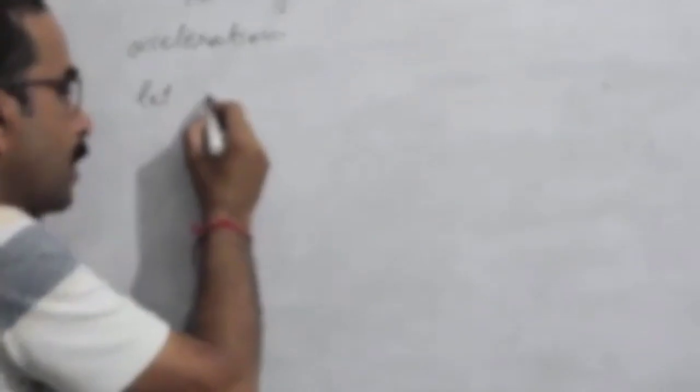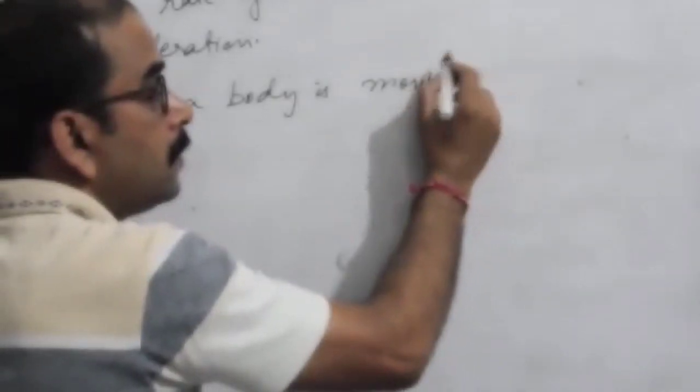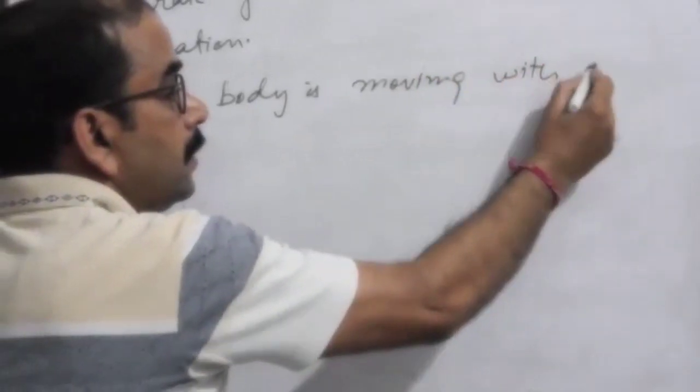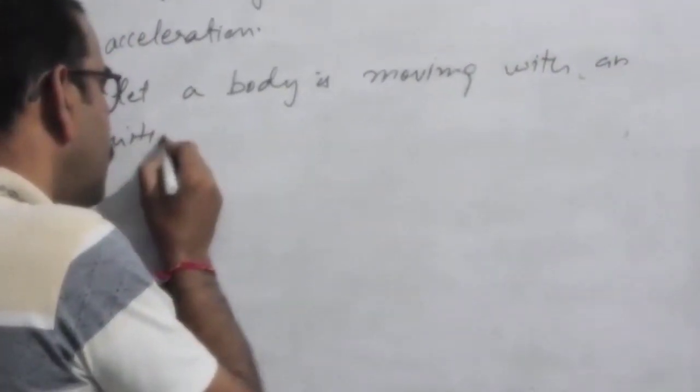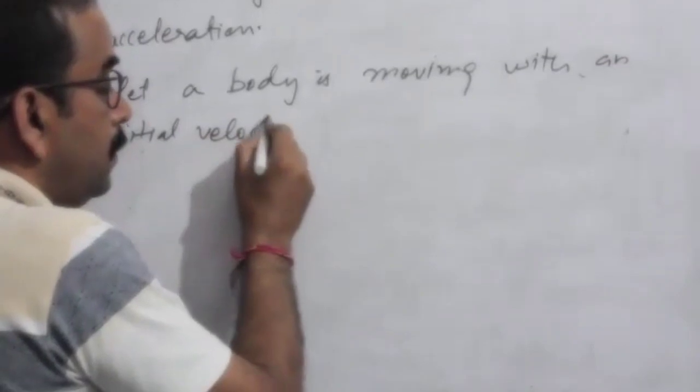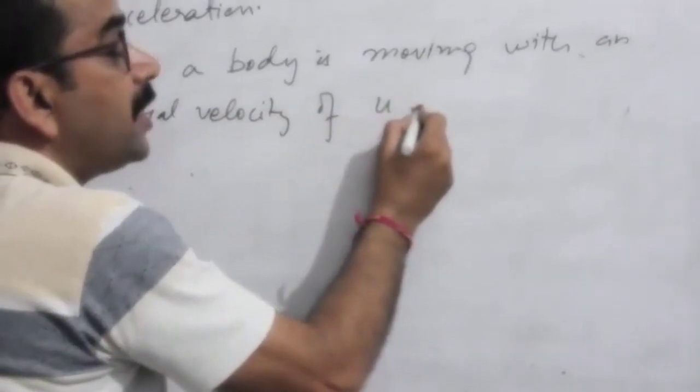Let a body be moving with an initial velocity of u meters per second.